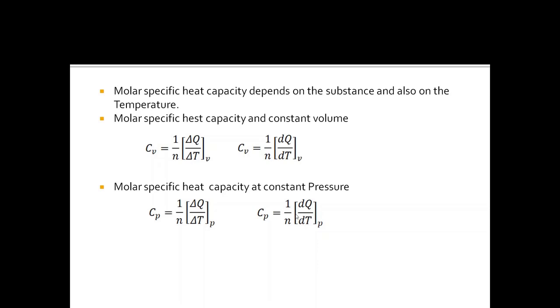In the next chapter, that is the kinetic theory of gases, you will find out the values of Cv and Cp for different molecules of gases, and you will see that Cv and Cp depend upon the degrees of freedom of the particles of the gas. And there is another very important relation which connects Cp and Cv, that is, in the case of an ideal gas, Cp minus Cv is equal to R. So this is a very important relation which you should know, and we are going to derive this equation, that is Cp minus Cv equal to R.